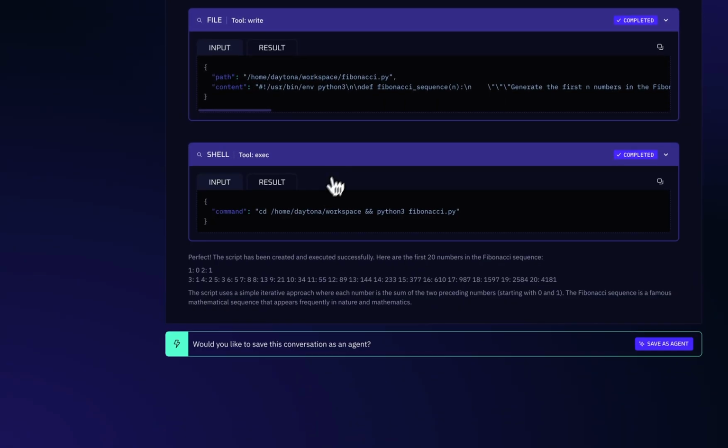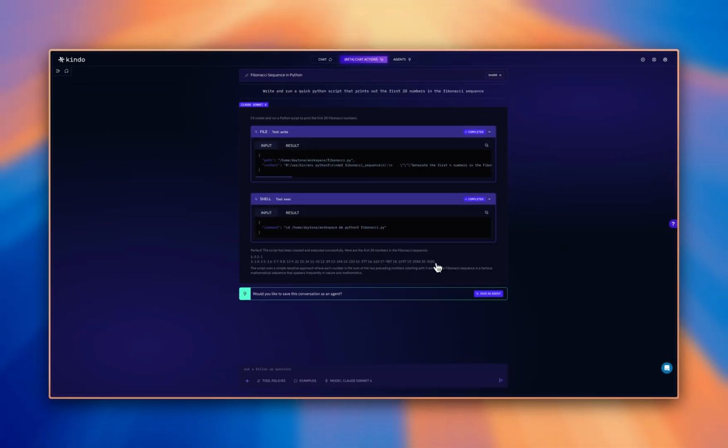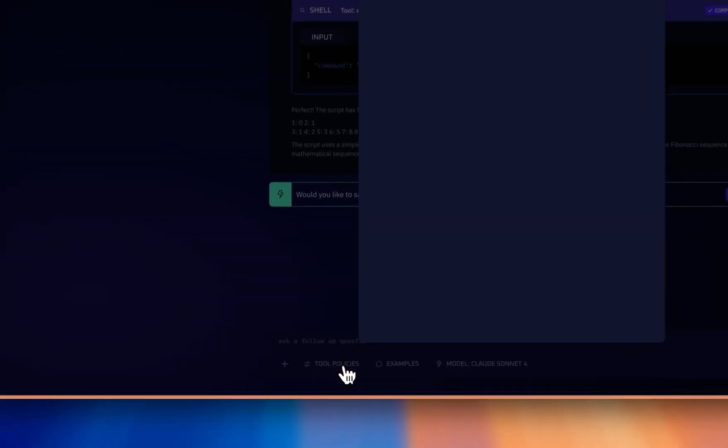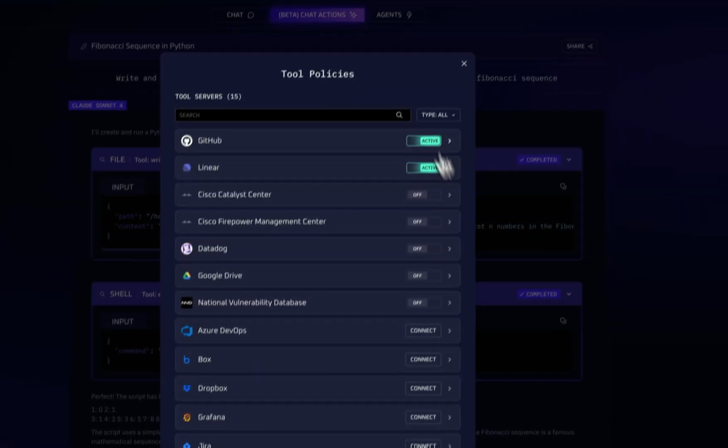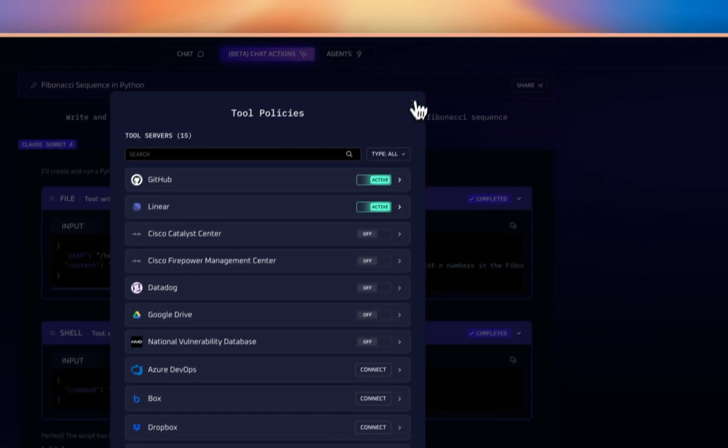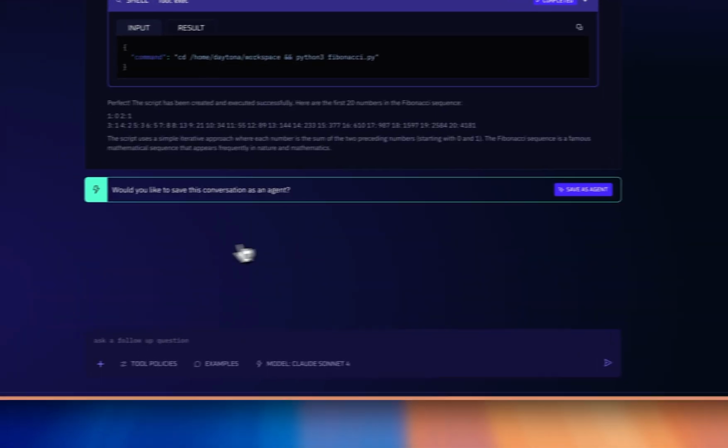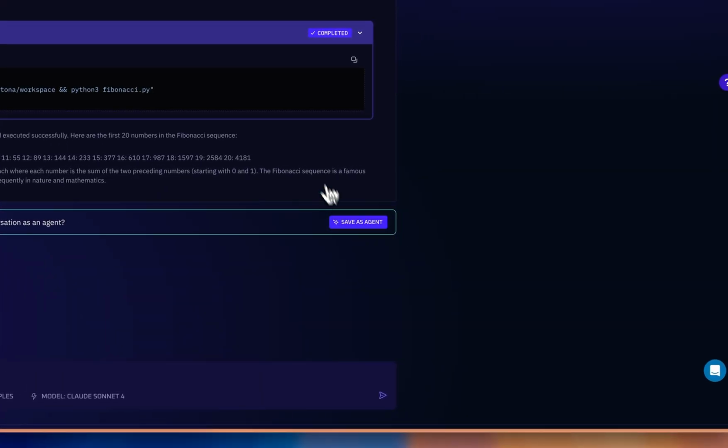And then it went ahead and executed it. And then sure enough, there's my results. So tons of power here. Now, of course, if I gave it access to many more tools, I can chain these things together. I can also take things that I've done and save them as an agent.